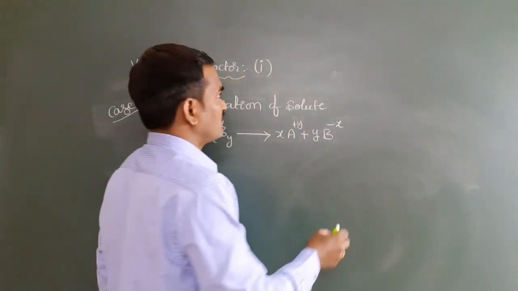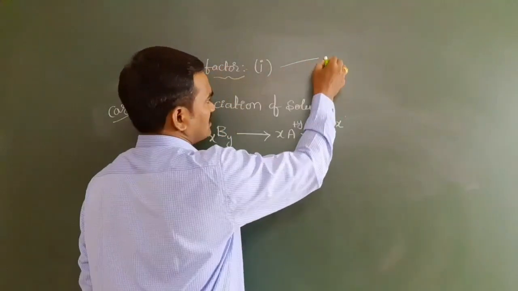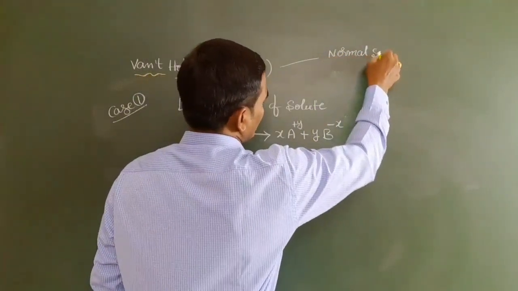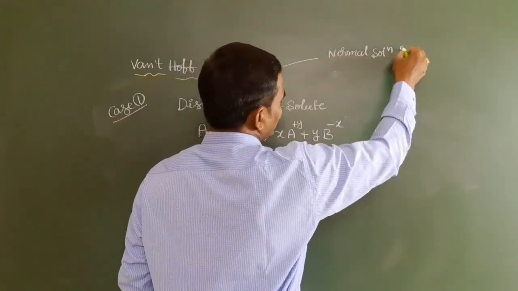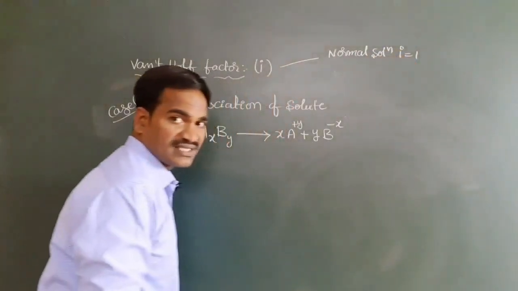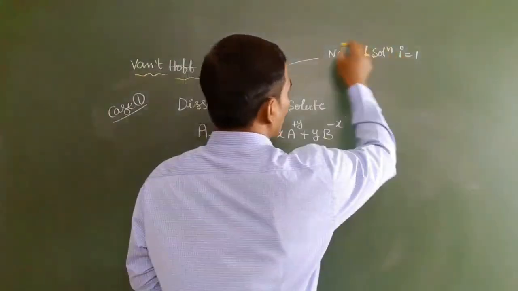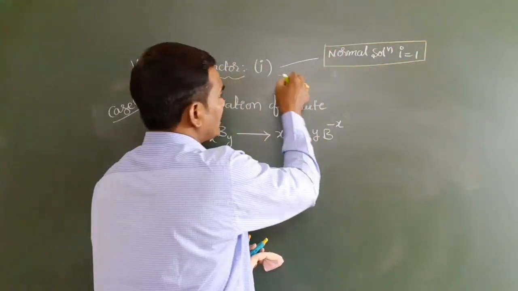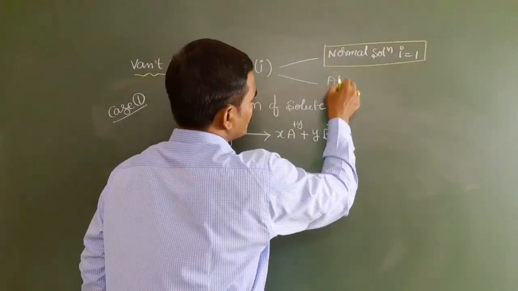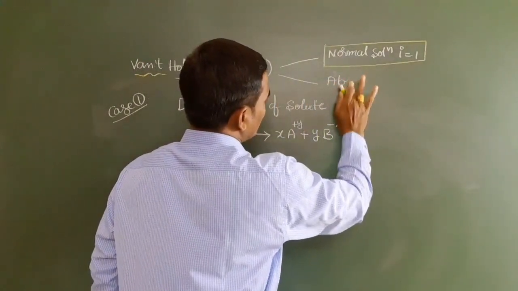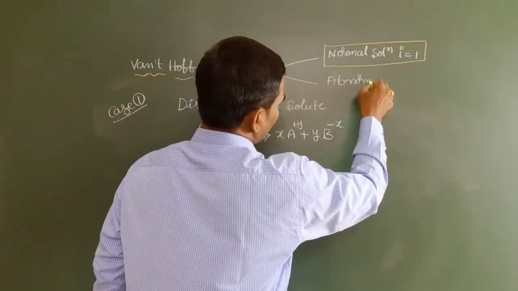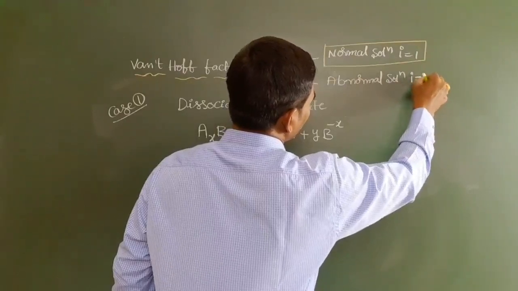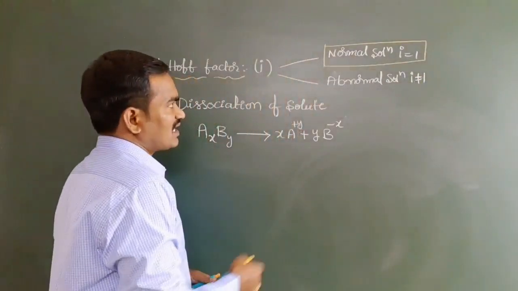Everyone should remember, we have discussed the Van 't Hoff factor. For normal solutions, you take it like this: i is equal to 1. Can you see this? i is equal to 1. Next one, if you take abnormal solutions, i is not equal to 1.